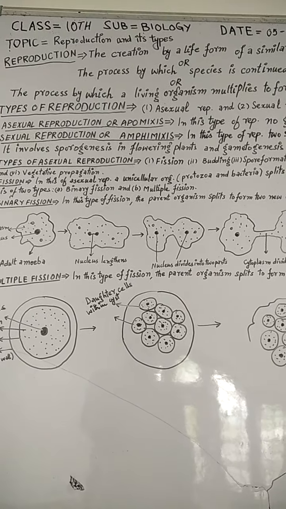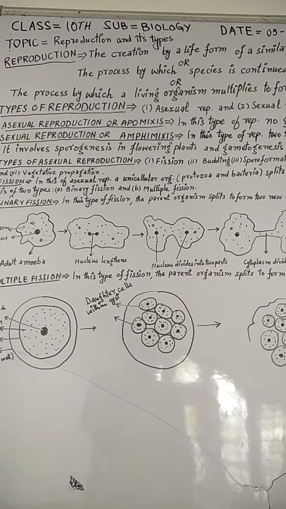There are two types of reproduction in living organisms. First is asexual reproduction and second is sexual reproduction. Asexual reproduction is also called apomixis. In this type of reproduction, no gametes are formed. Therefore, fusion of gametes or fertilization does not take place in this type of reproduction.